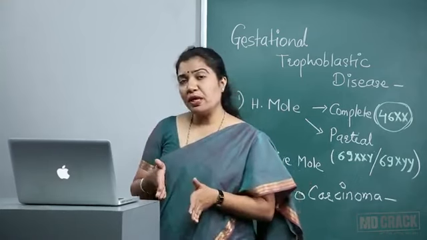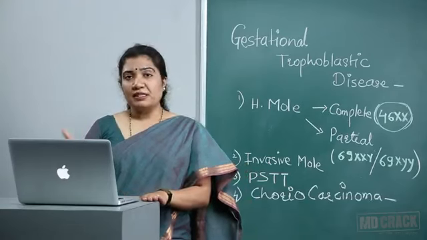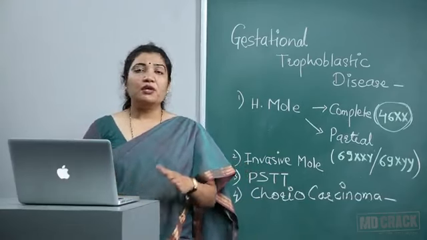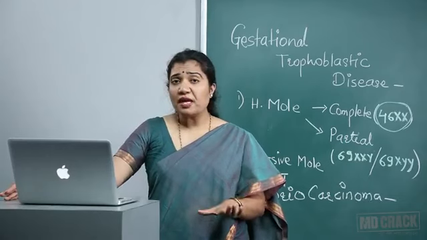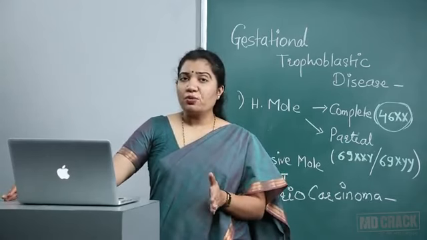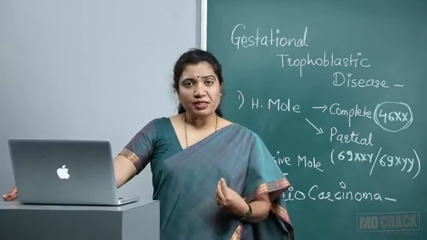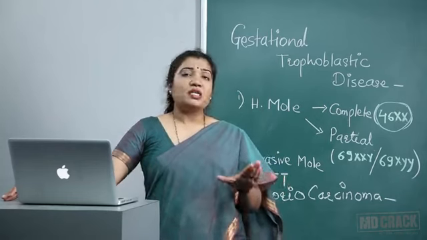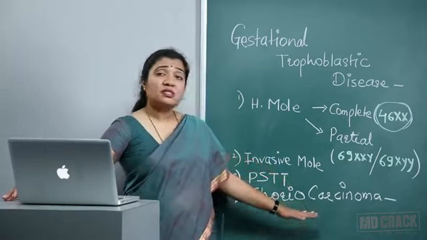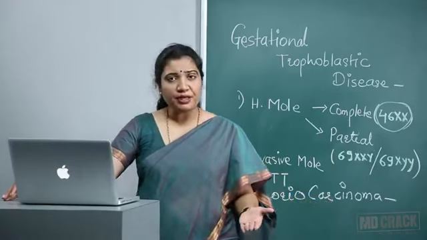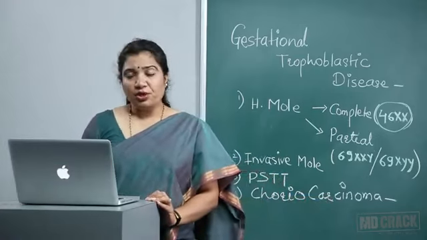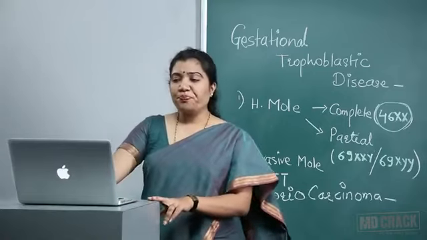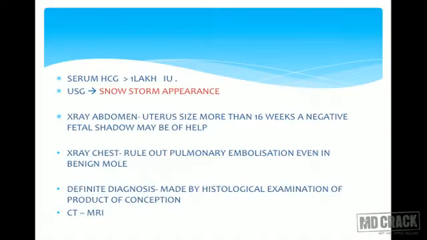We can also confirm our diagnosis from the serum beta HCG level. It will support the diagnosis as well as have prognostic value. When we treat, we want the levels of beta HCG to fall. So it has prognostic value, and it suggests whether we are going to have a malignant condition later or we have completely cured the disease in the benign state only. Serum beta HCG level sometimes can be more than 1 lakh international units. On ultrasound, as I said, snowstorm appearance.